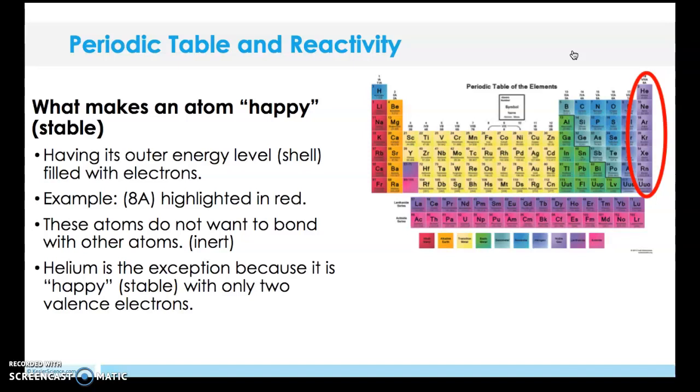We know that each other element that's not a noble gas is trying to be happy or to have 8. It's usually 8, sometimes it's 2 if it's hydrogen or helium, 8 valence electrons in their outer shell. All of them want 8, or 2.